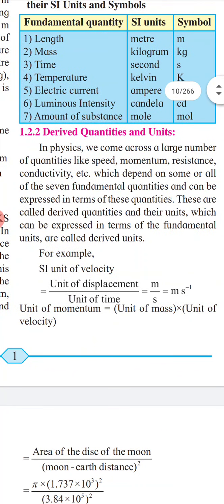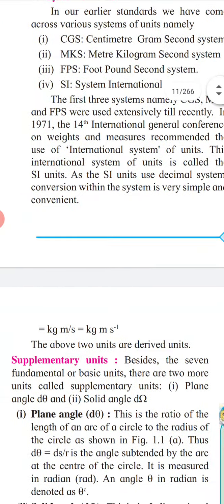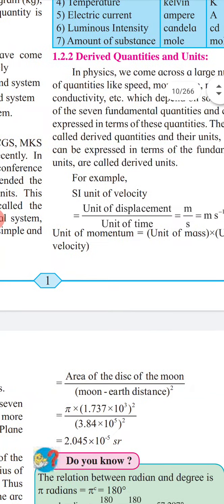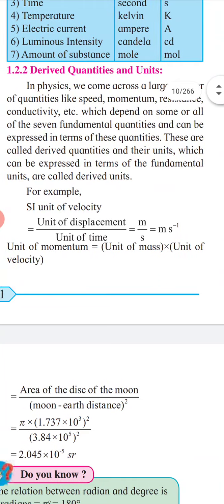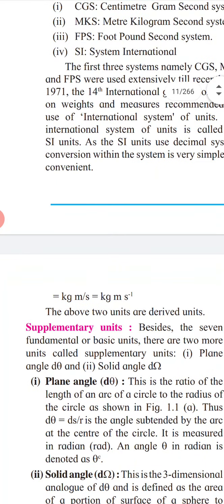Now next is the unit of momentum, that is mass into velocity, m into v. You can see here, kilogram meter per second. How is that? The unit of mass is kilogram. What is the unit of velocity? You can see here, meter per second, so its unit will be kilogram meter per second. So these are two derived units.